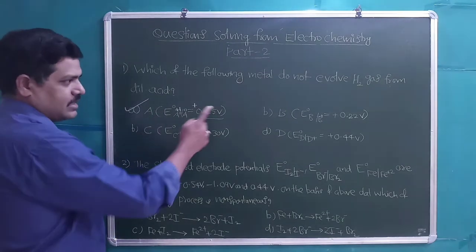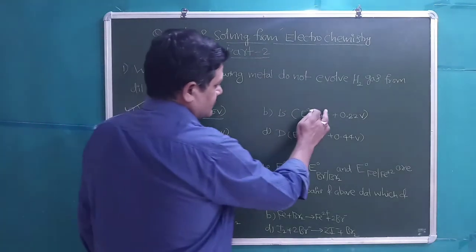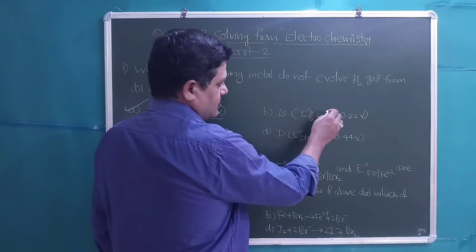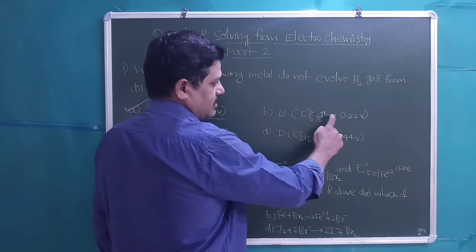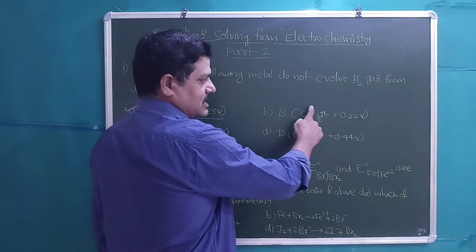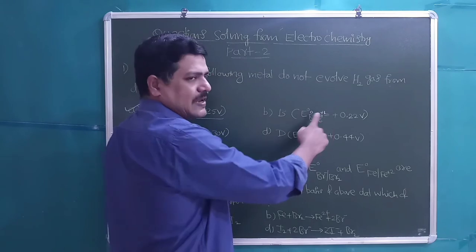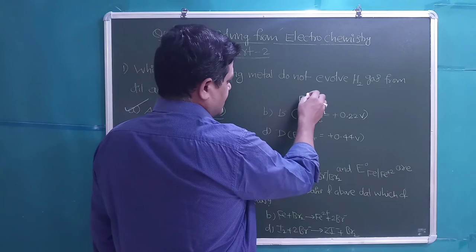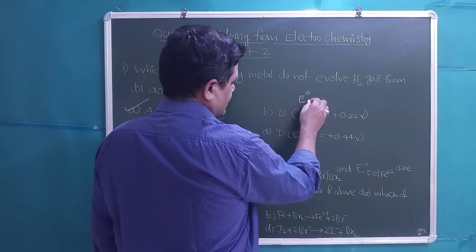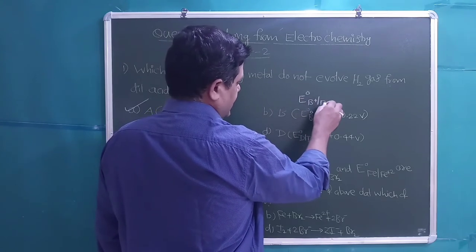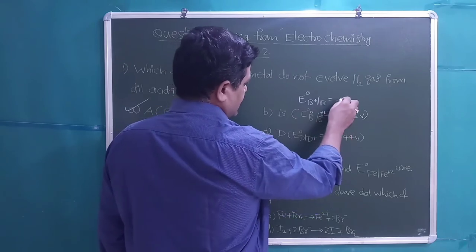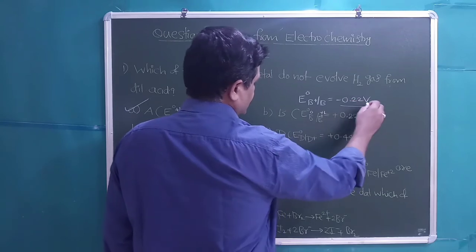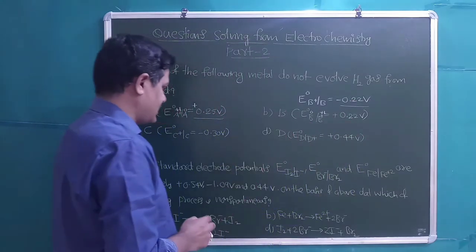Let us check the other options also. Here, students, E0 B/B+, that is 0 to plus 1, it is going. It is not a reduction potential, it is an oxidation potential, because 0 to plus 1 is an increase in oxidation number, which is oxidation. So we need to convert this into a reduction potential. E0 B+/B is equal to, the sign will change now, minus 0.22 volts, which is also a negative sign. So this can evolve H2 gas.